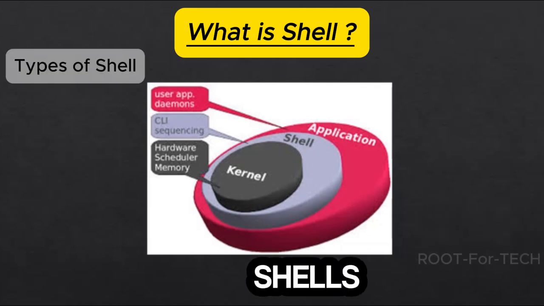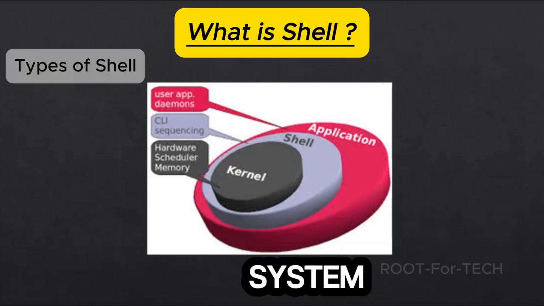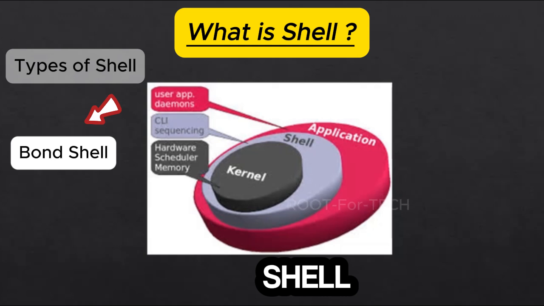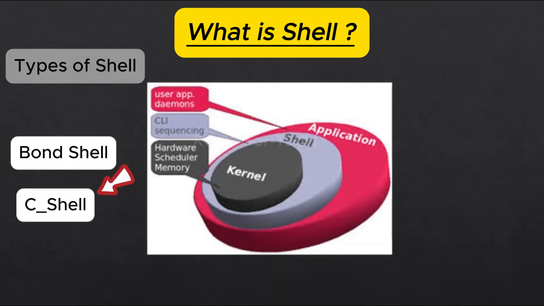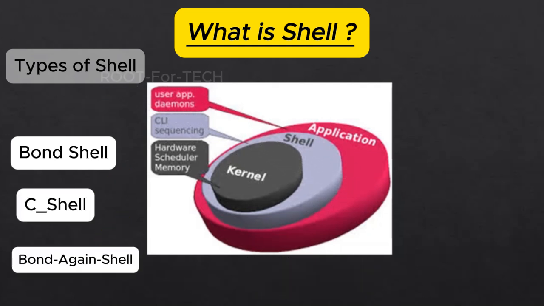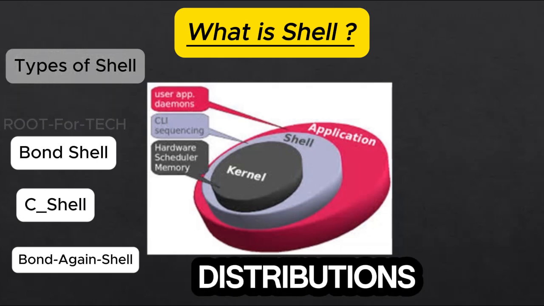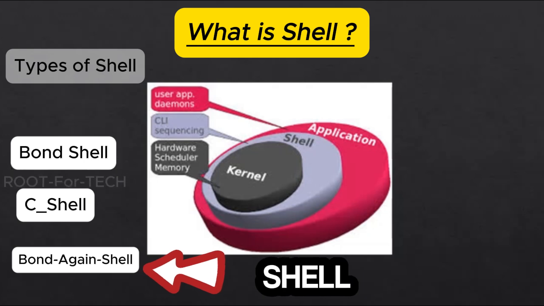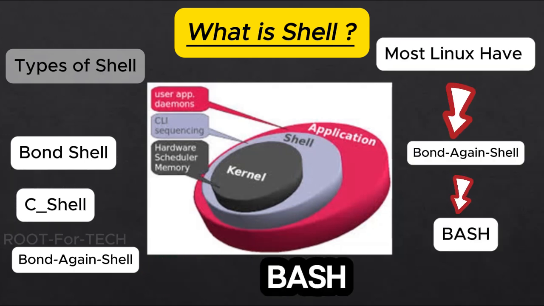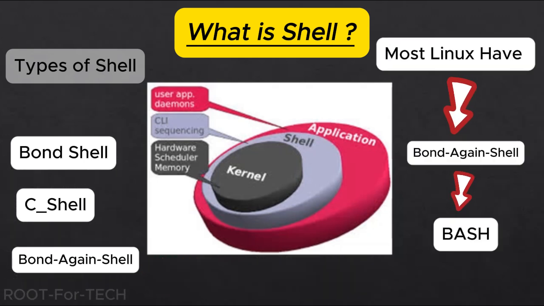There are many shells used in different operating systems, like Bourne shell, C shell, Born again shell. All have a different set of features and command behavior. Most of the Linux distributions have Bourne again shell, which is also known as bash as their default command line.